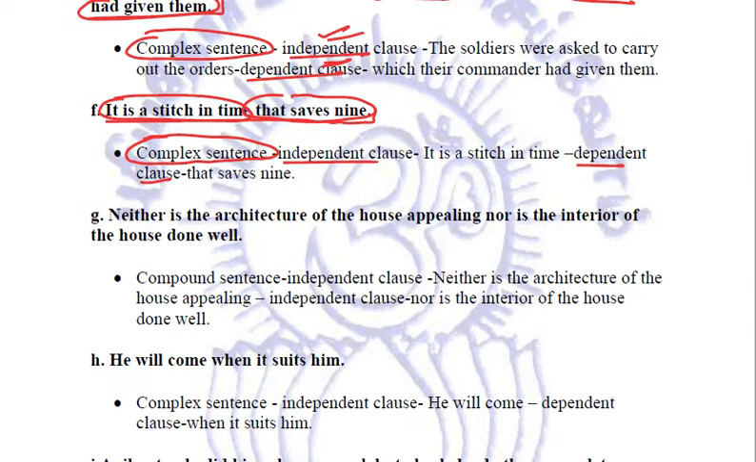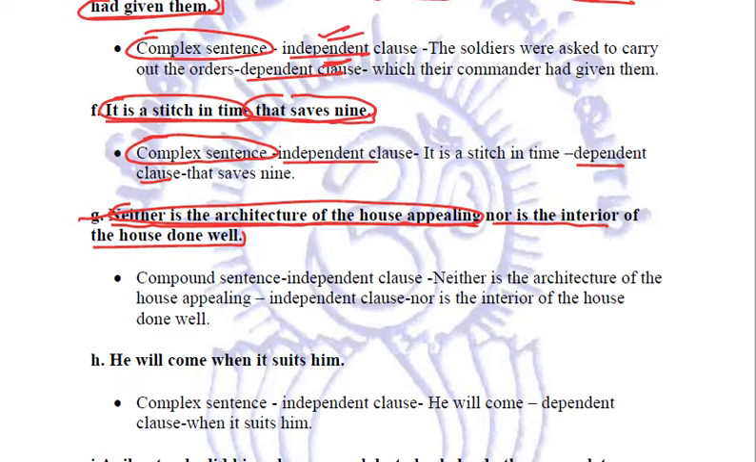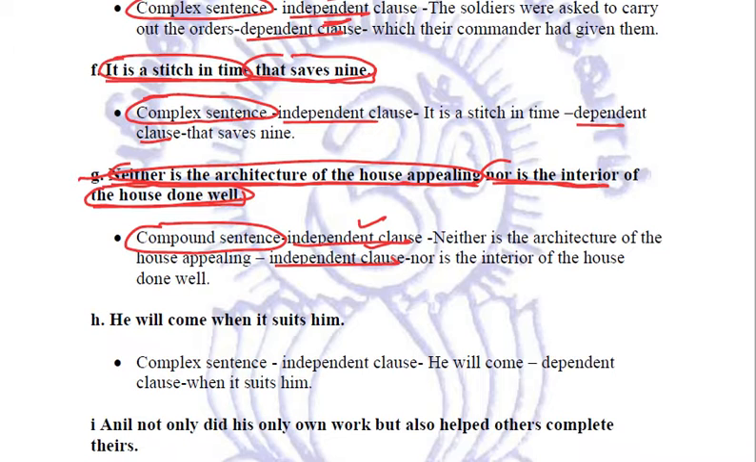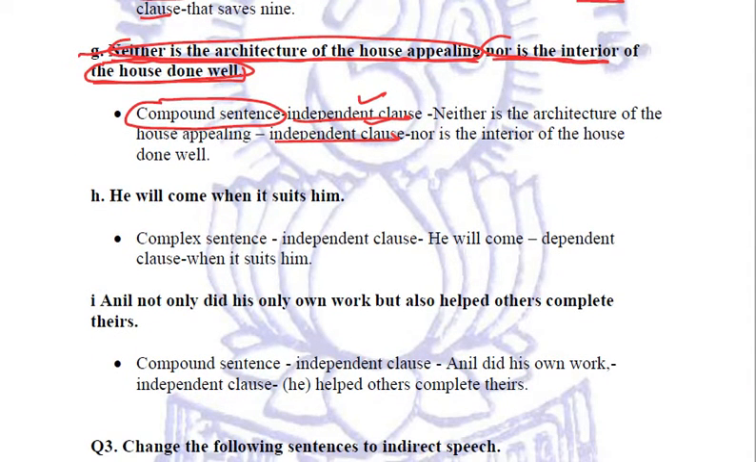Next sentence. Neither is the architecture of the house appealing, nor is the interior of the house done well. Now, neither is the architecture of the house appealing is an independent clause. Nor is the interior of the house done well is again an independent clause. And because this sentence contains two independent clauses, that is why we will classify this sentence as a compound sentence. Clear?